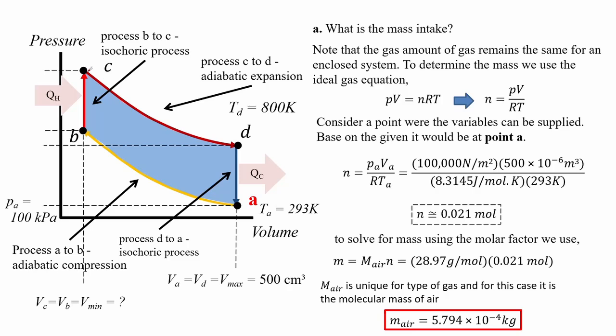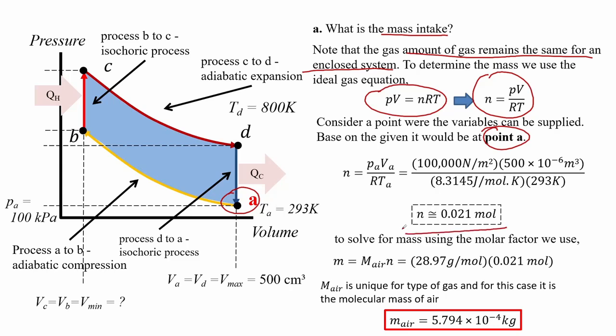For letter A, we are asked to find the mass of air intake. Note that the amount of gas remains the same for an enclosed system. To determine the mass of air we use the ideal gas equation shown here. We rewrite this to solve for the molar value n. Consider a point where the variables can be supplied. Based on the given it would be at point A. Here we get that the molar value is n equal to 0.02 mole.